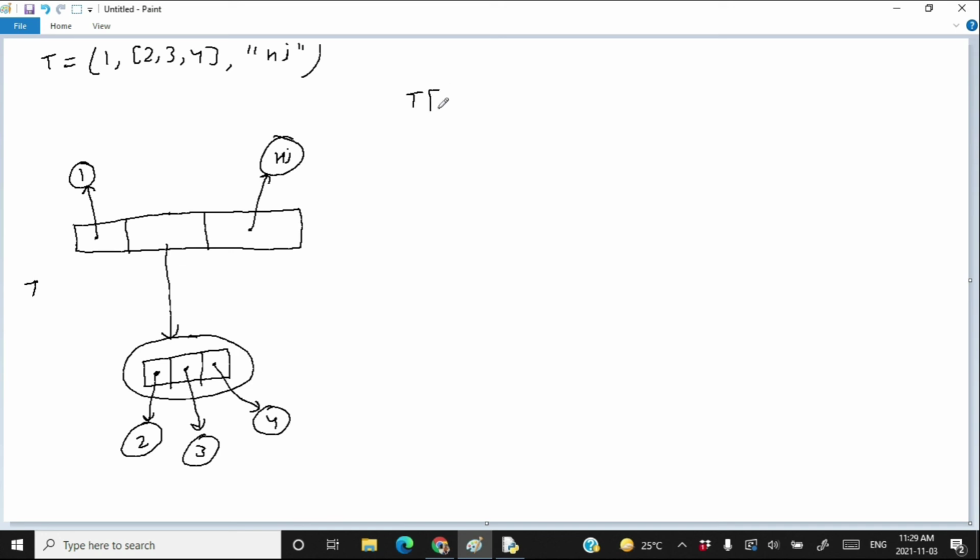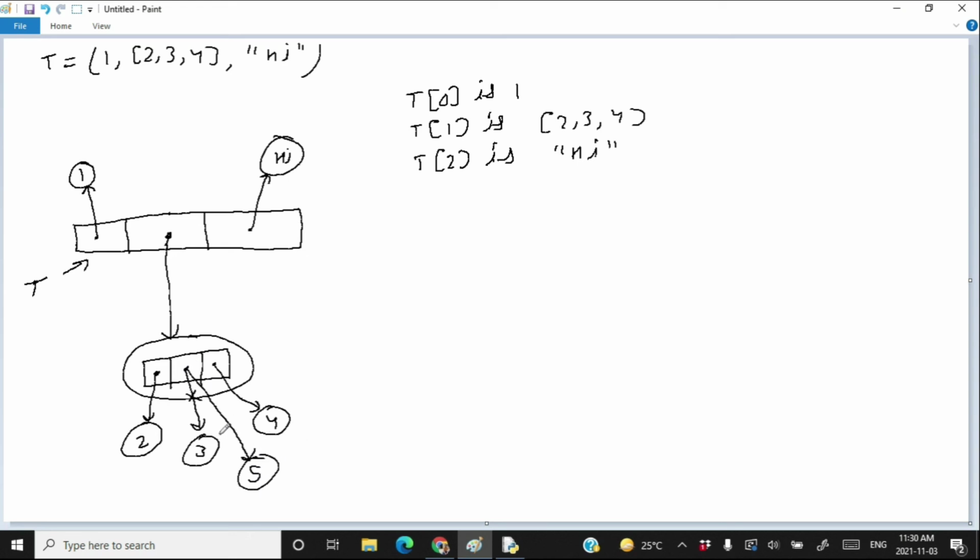So you can say that t[0] is 1, t[1] is this list, t[2] is "hi". We cannot change what is getting pointed to by this tuple object. This tuple object will keep on pointing to the same list object. We cannot change this tuple object to point somewhere else. We can make this list data type point somewhere else in the memory. This is allowed.